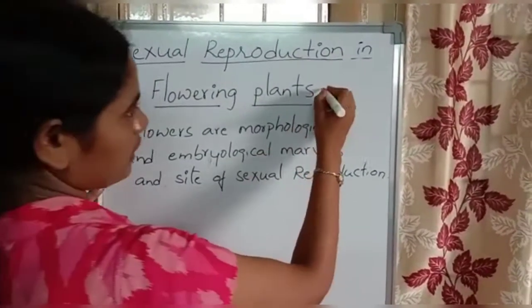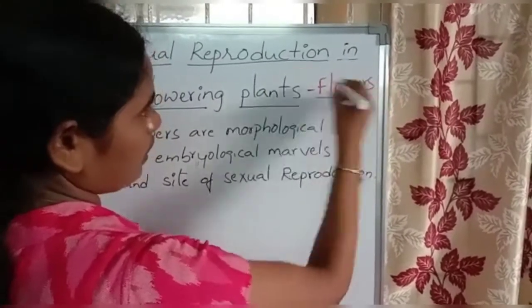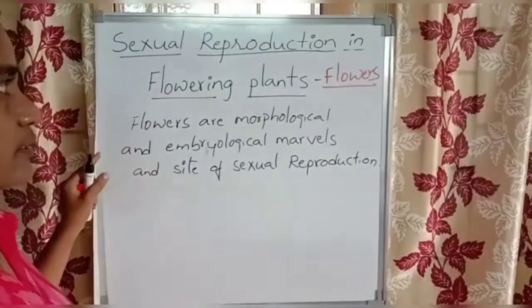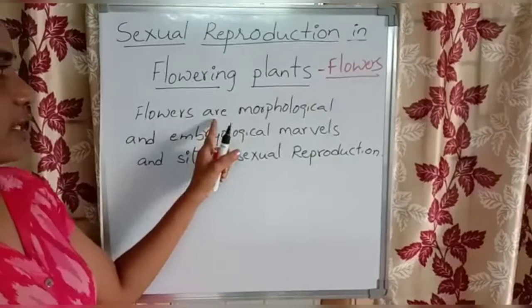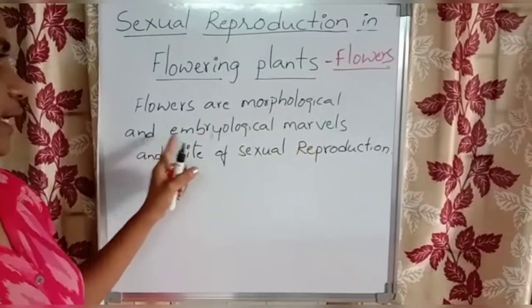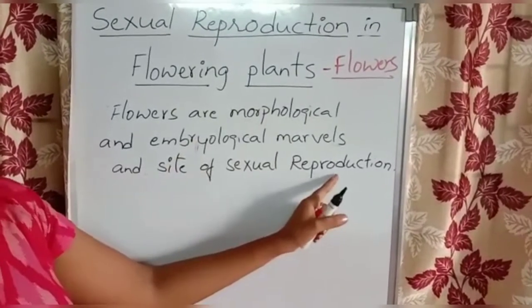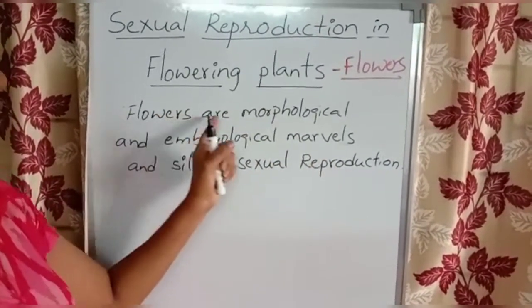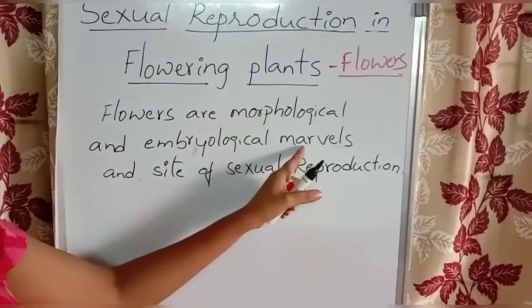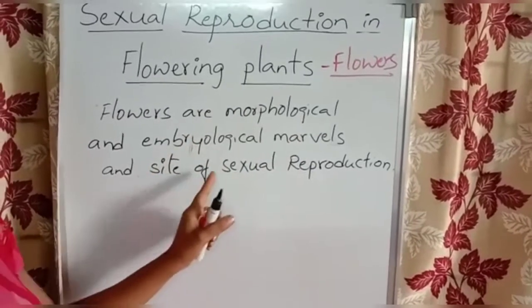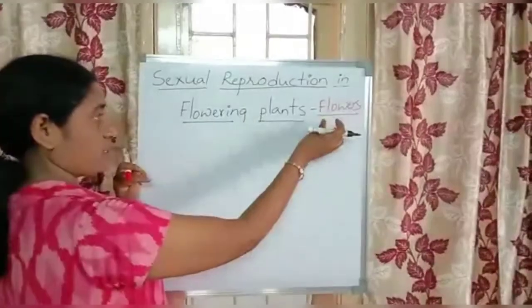So what are the important sites for sexual reproduction? Flowers. Flowers are the main sites of sexual reproduction. So we will say flowers are morphological and embryological marvels and sites of sexual reproduction. To a botanist, flowers are morphological, embryological marvels, marvelous structures and sites of sexual reproduction. Look here, we will see the flowers.